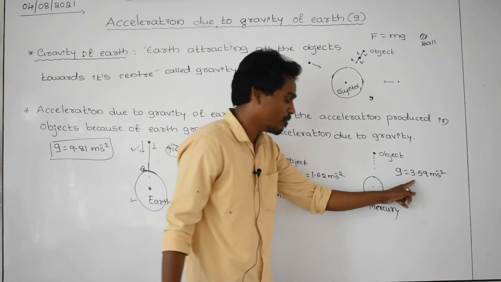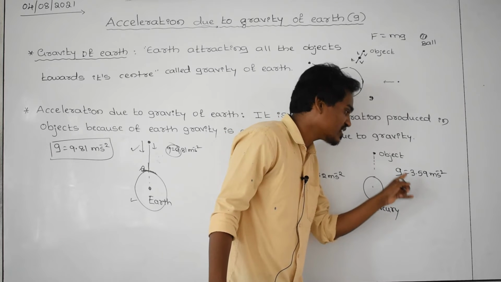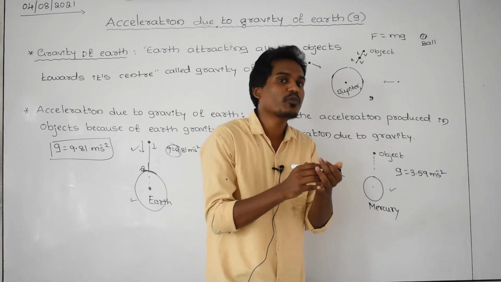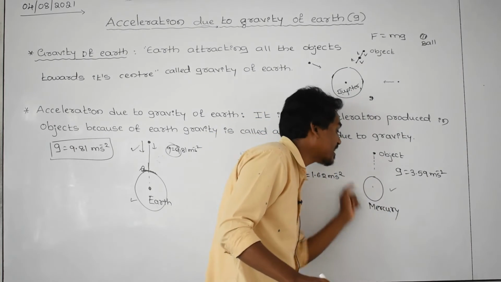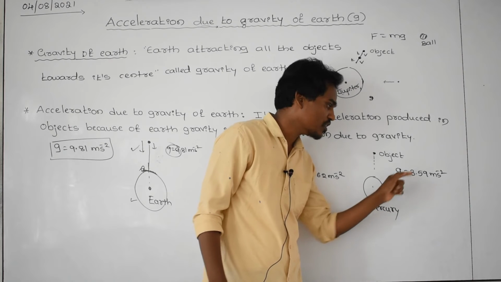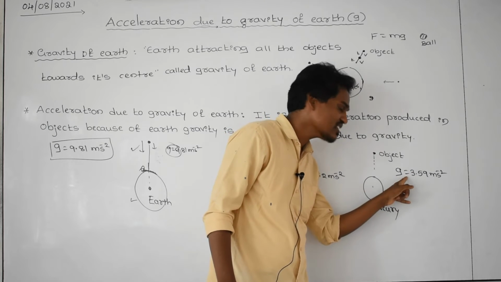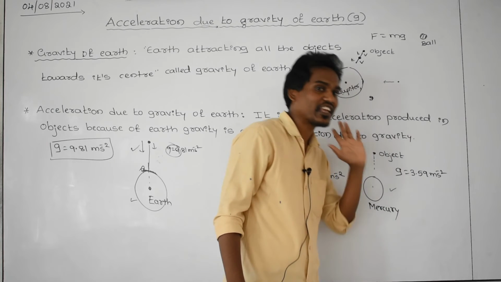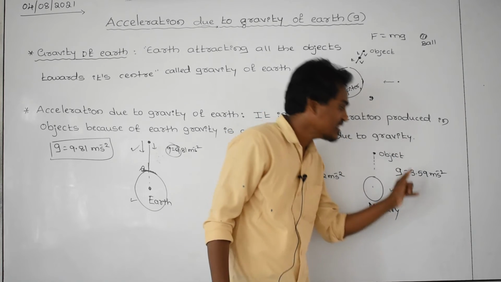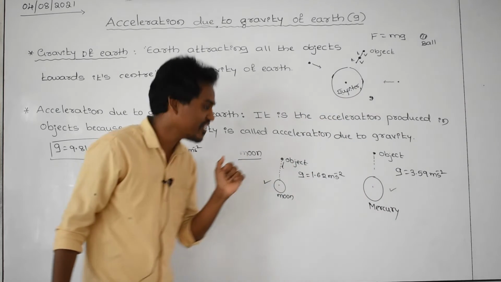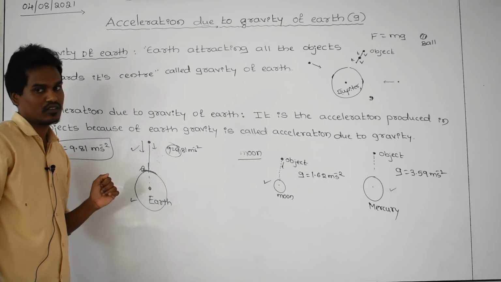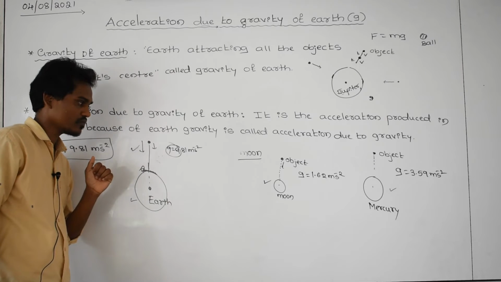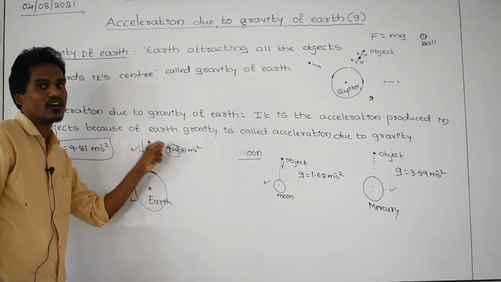g is less. What is g? g is nothing but acceleration produced in this body because of which gravity? Because of Mercury gravity. Therefore, g is called acceleration due to gravity of Mercury. And this acceleration is less as compared with that of the earth, because earth mass is more, therefore gravity of the earth is more, therefore g value for earth is more.